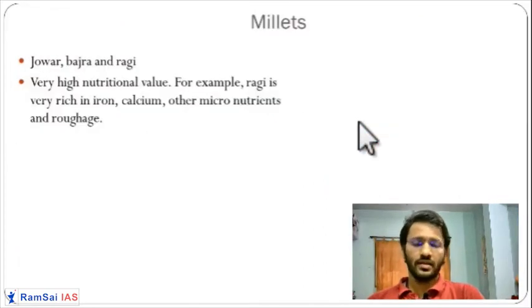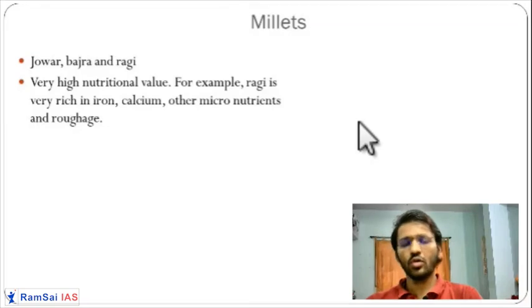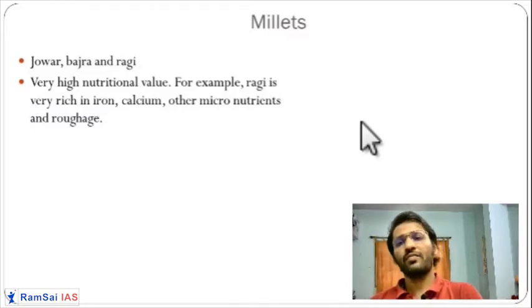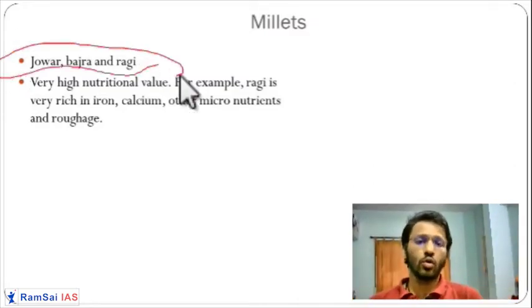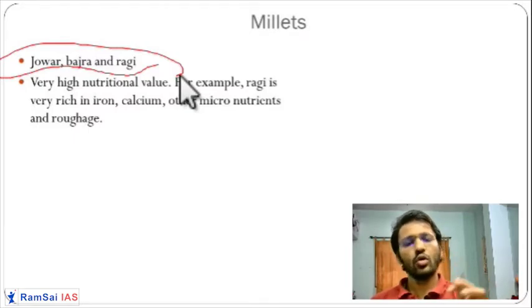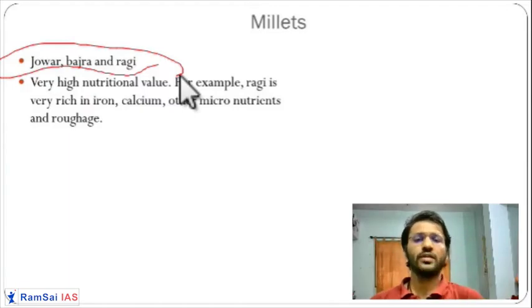Next crop is millet. Millet is a monocotyledon crop. Among millets, you have jowar, bajra, ragi, foxtail millet. We have many types of millets, but the famous ones are jowar, bajra and ragi. Millets are also called coarse grains. They are very coarse. They are not very tasty to eat like rice and wheat, but they have very high nutritional value. They have micronutrients in huge amounts. For example, ragi has a huge amount of iron. Getting it? So these micronutrients are in a huge amount in the millet crops.